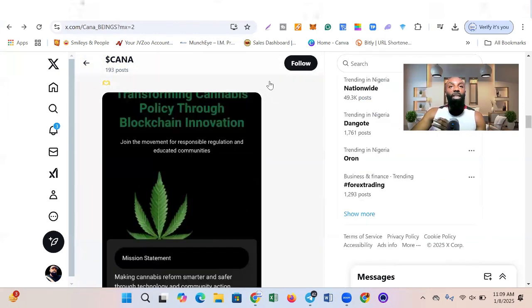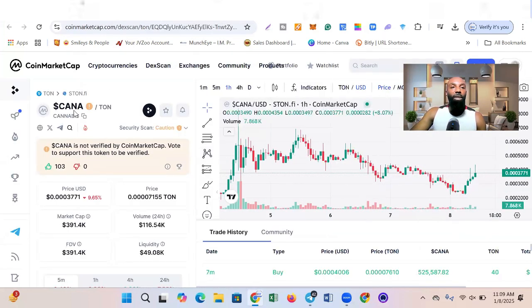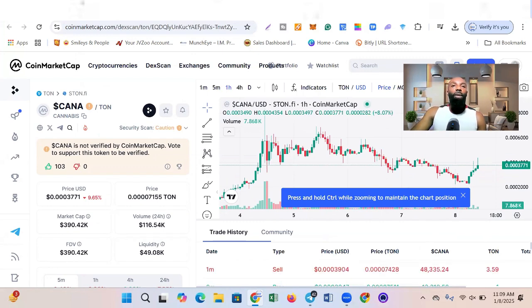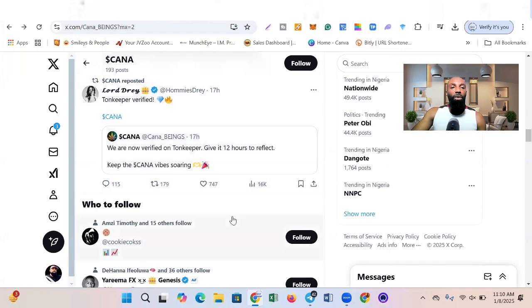And guys, it's also listed on CoinMarketCap. They just got listed, and here you can see it on CoinMarketCap. You can see the current price here, right? You can see every piece of information you need about this project here. Like I rightly told you, you can see the buy and the sell community history here. So quickly back to Twitter, to X, you can see a whole lot of information about the project.